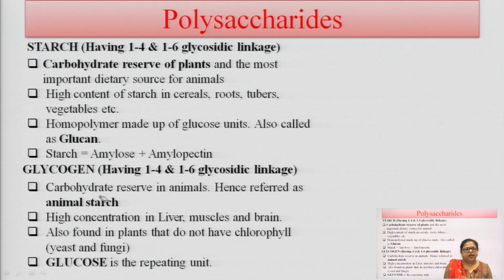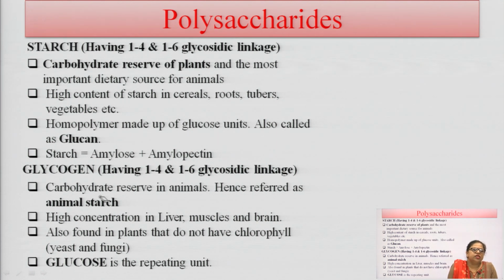Polysaccharides like starch have 1,4 and 1,6 glycosidic linkages. They are the carbohydrate reserve of plants and the most important dietary source for animals. They have a high content of starch in cereals, roots, tubers and vegetables. Starch is a homopolymer made up of glucose units, which are also known as glucans. Starch is amylose and amylopectin.